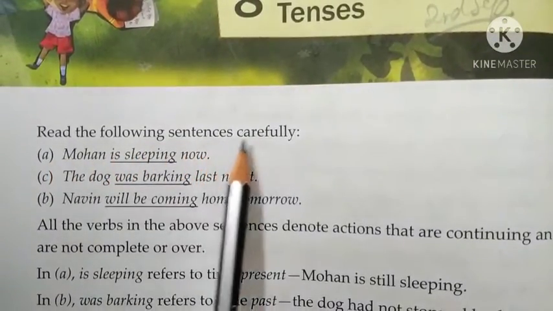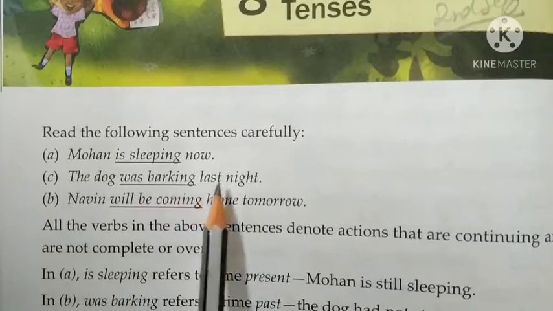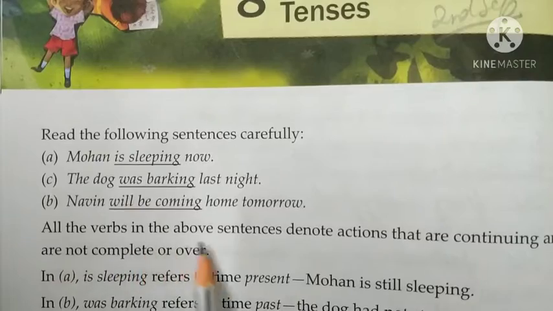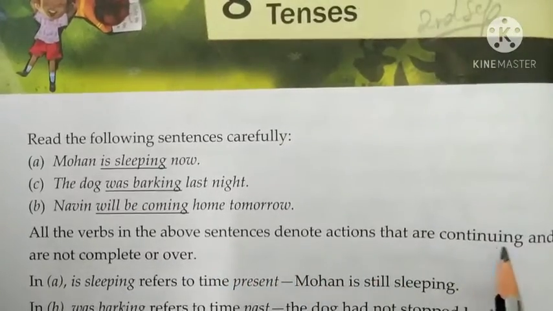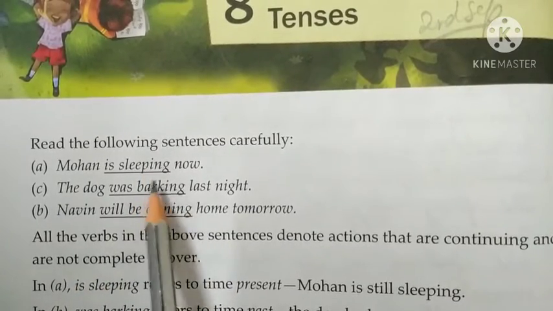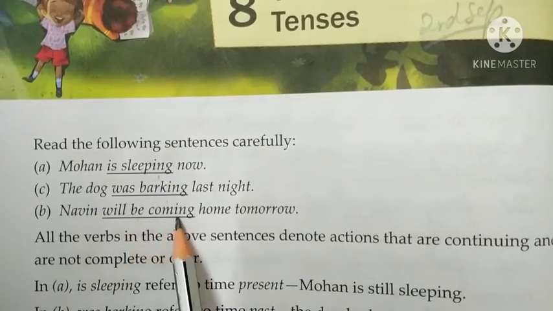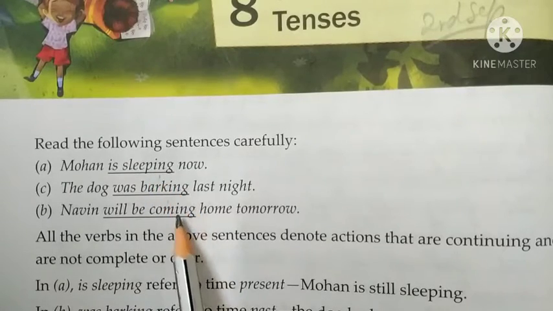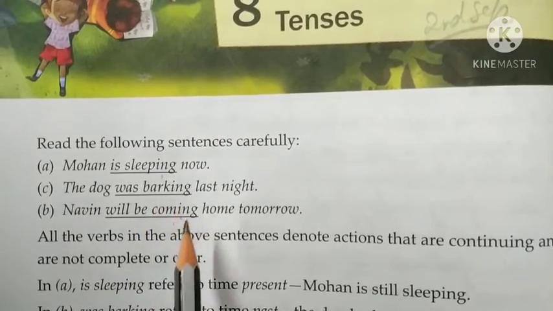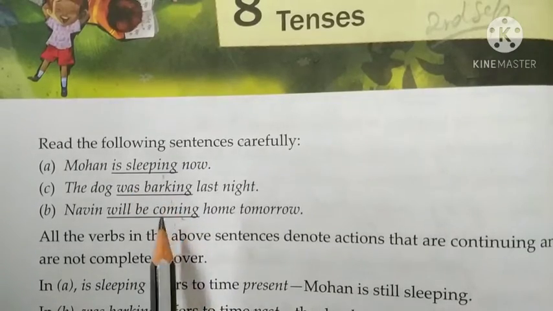Read the following sentences carefully. Mohan is sleeping now. The dog was barking last night. Naveen will be coming home tomorrow. All the verbs in the above sentences denote actions that are continuing and so are not complete or over. So children, in these sentences, is sleeping, was barking, will be coming, we see that the actions are in continuous form. The actions are not yet over. It can be in the present, it can be in the past, or it may be in the future also.